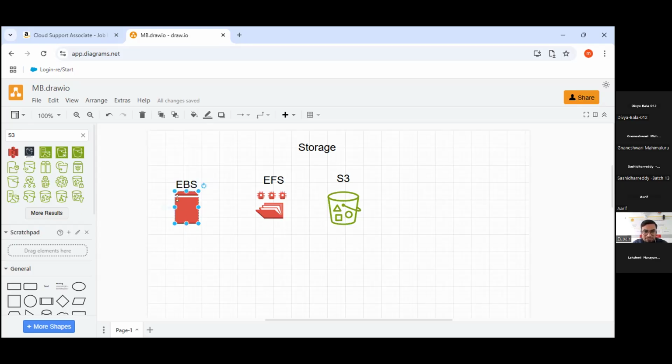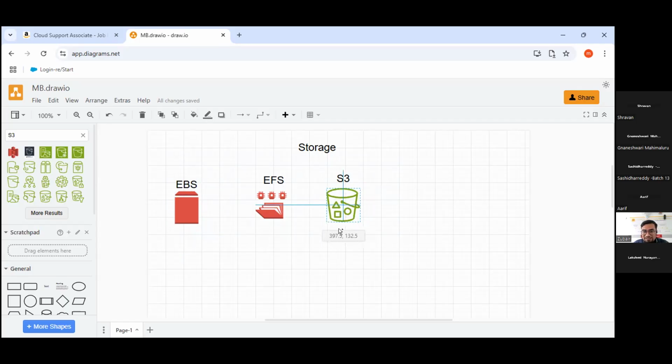For whatever storage, minimum 2-3 points you need to understand and remember, guys. What are the features? And one example, compulsory you have to do, as I told. So this is the basic understanding related to storage.